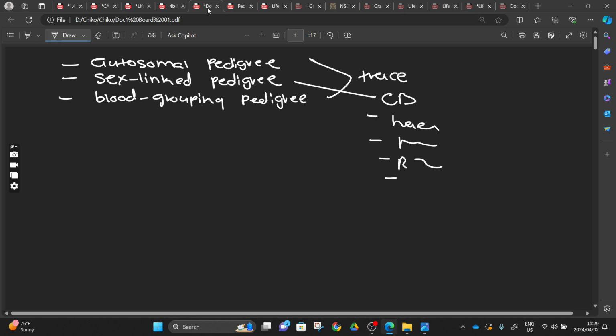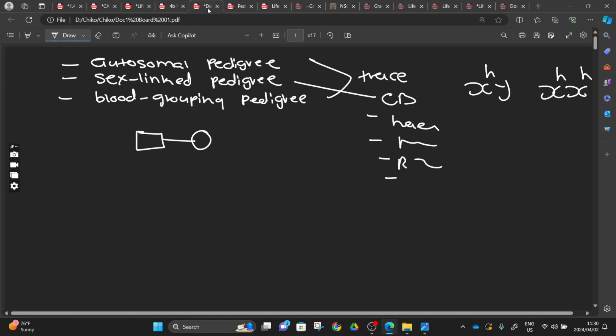In autosomal pedigree, another thing that I would like you to be reminded of is that in a pedigree you'll find the square and the circle representing a male and a female. They are just a representation of a male and a female. It doesn't automatically say that when we are dealing with this pedigree we are going to use sex-linked alleles. When we talk about sex-linked alleles, we have the male and the female, and we link these alleles on top of the sex chromosomes, right?